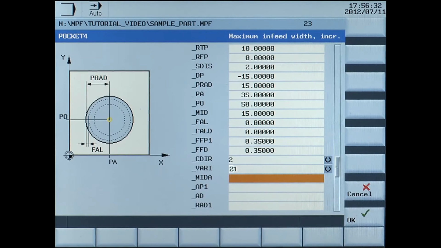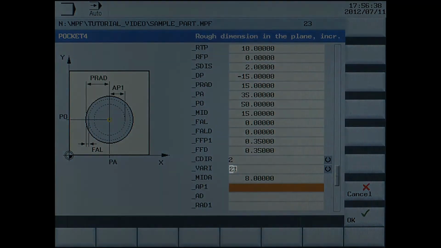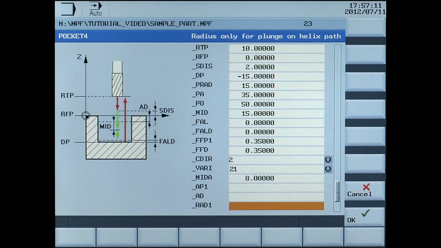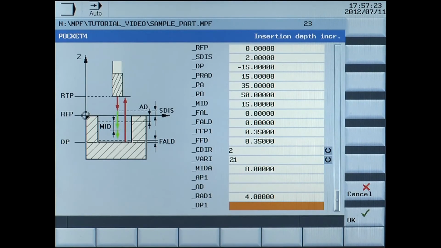MIDA, maximum infeed width, incremental, enter 8mm. RAD1, radius only for plunging on helix path, enter 4mm. DP1, insert depth incremental, enter 2.5mm.